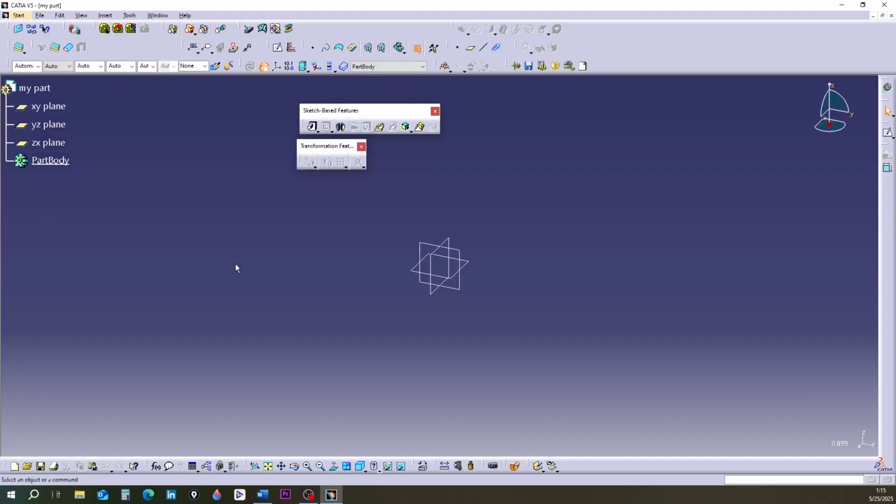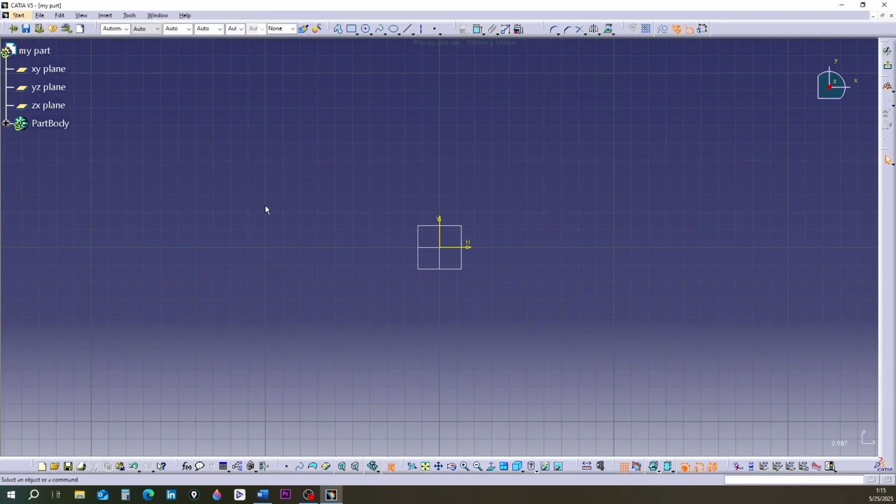Enter the part environment and select a plane to go to the sketch environment. Drag the profile toolbar and place it on the sketch screen.